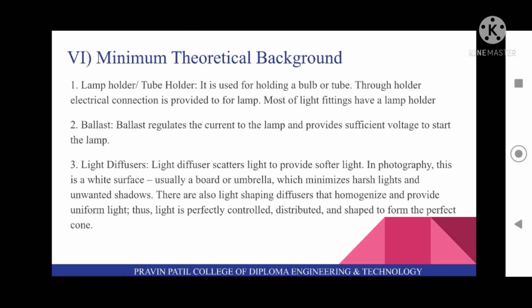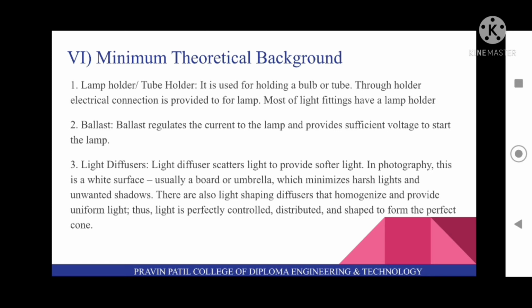Sixth is minimum theoretical background. So first is lamp holder or tube holder. So it is used for holding a bulb or tube. Through holder, electrical connection is provided to lamp. Most of light fittings have a lamp holder. Second is ballast. So ballast regulates the current to the lamp and provides sufficient voltage to start the lamp.